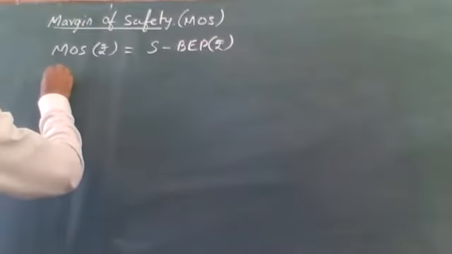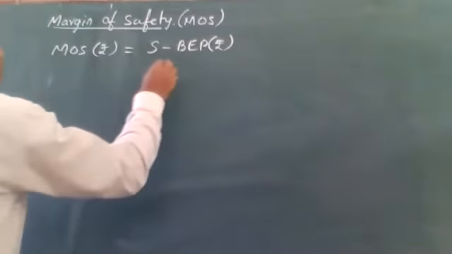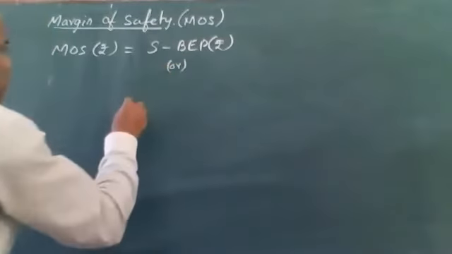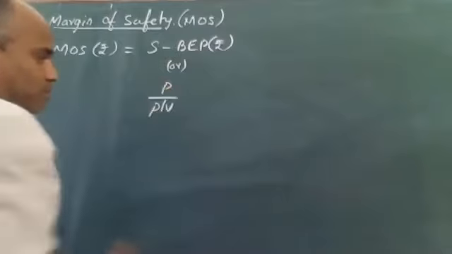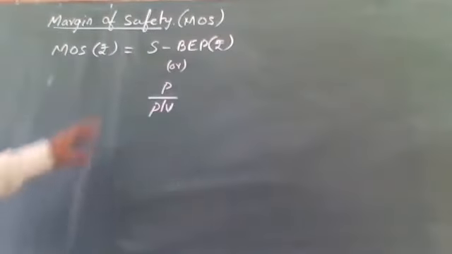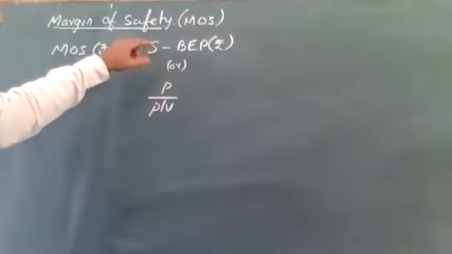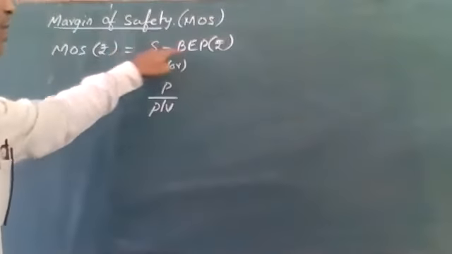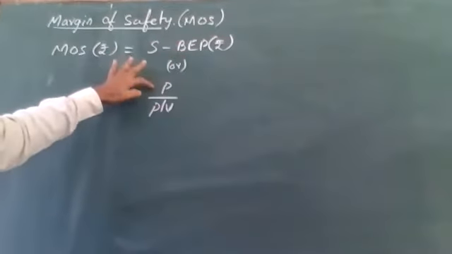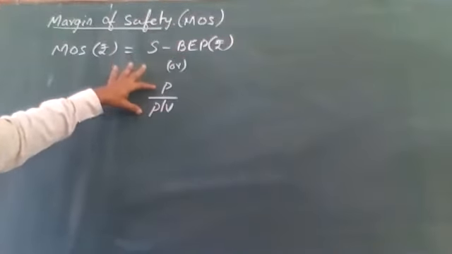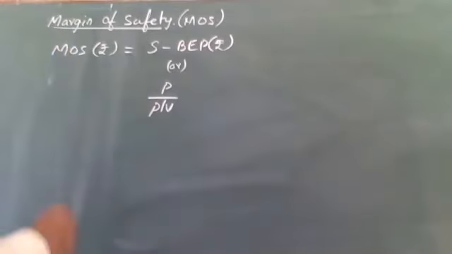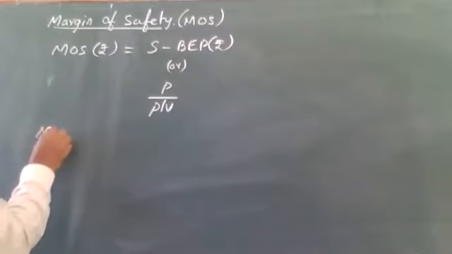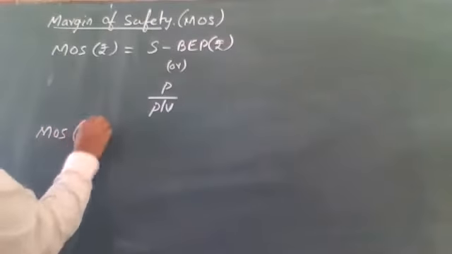You can also express margin of safety with another formula: profit by PV ratio. This is another formula which we are going to use. So when you know the sales and break-even, you can apply the first formula. When you know the profit and PV ratio, you can apply this formula in order to find out MOS rupees. Margin of safety can also be expressed as a percentage.